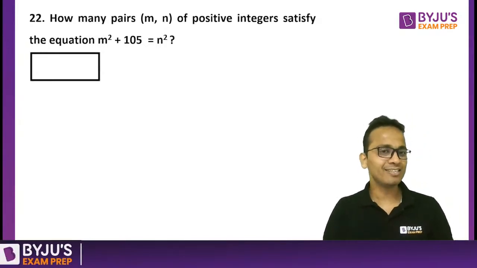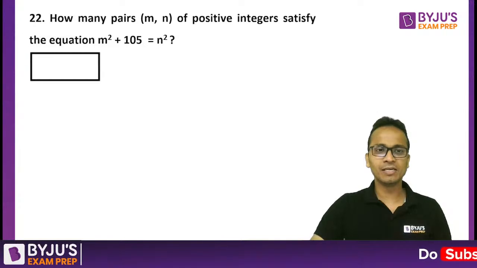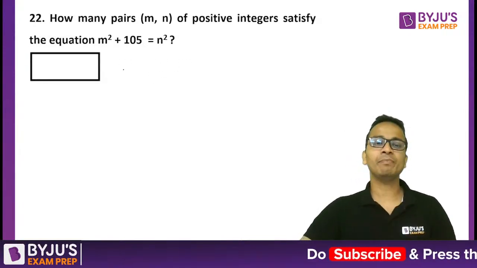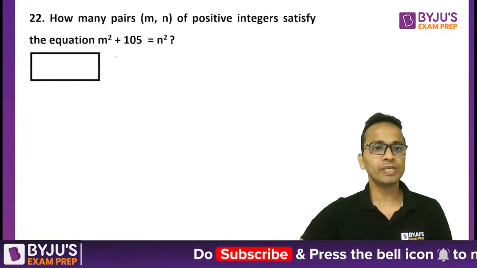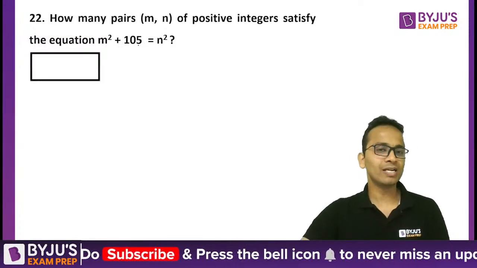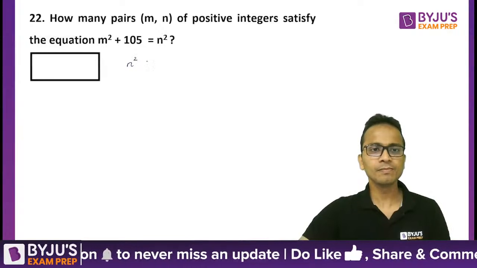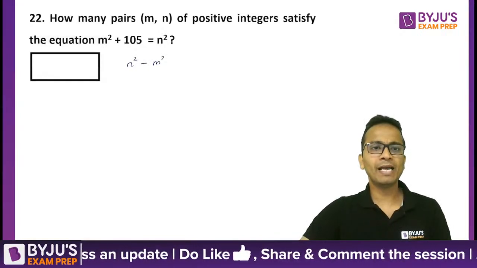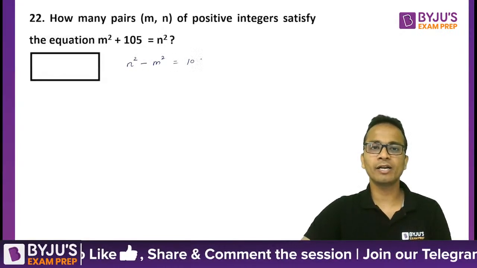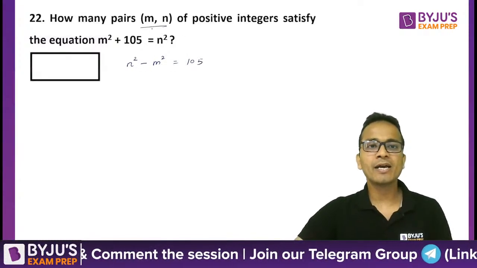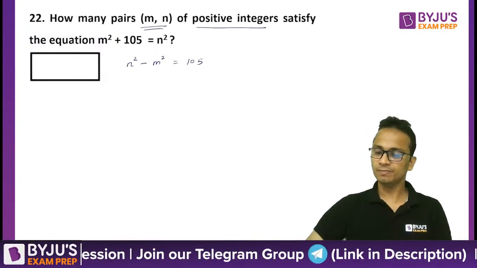I mean it, less than 30 seconds. Now let's understand the dynamics of this equation. The equation is m square plus 105 equal to n square. I can rewrite this as n square minus m square equals 105, where m and n are positive integers.